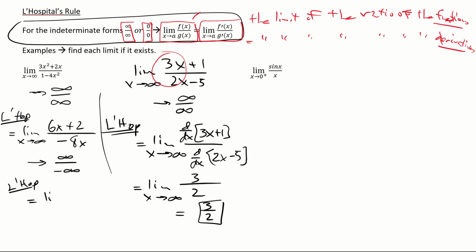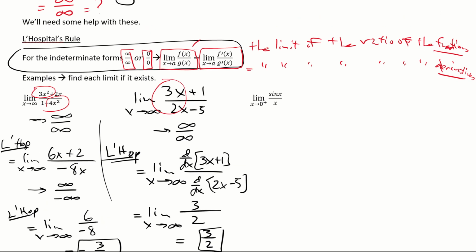It's equal to the limit, I'm showing you new stuff, aren't I? As x approaches infinity of 6 over negative 8, it's negative 6 over negative 8, or negative 3 over 4, and that's that guy's limit. Now with rational functions, you can kind of see it, can't you? Negative 3 over 4.